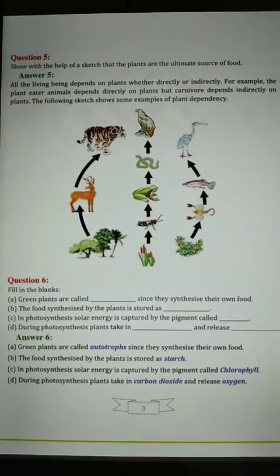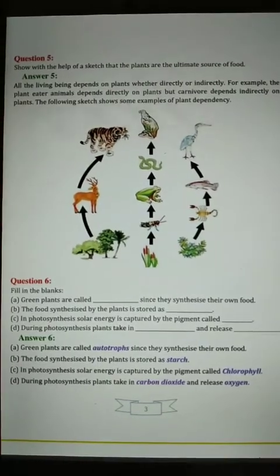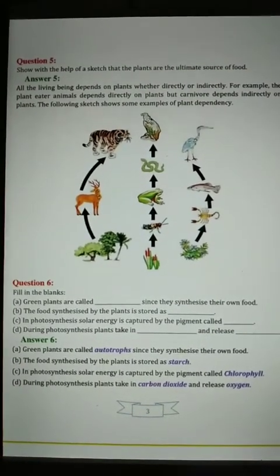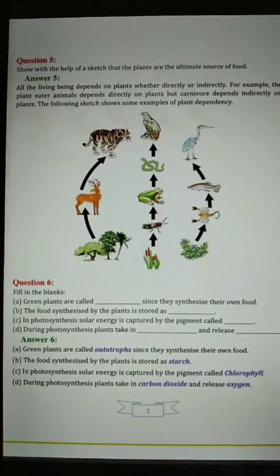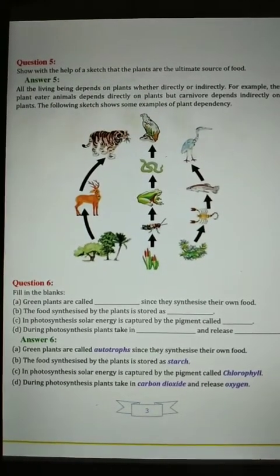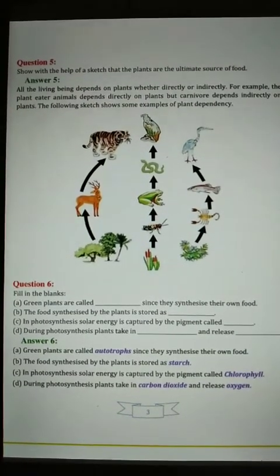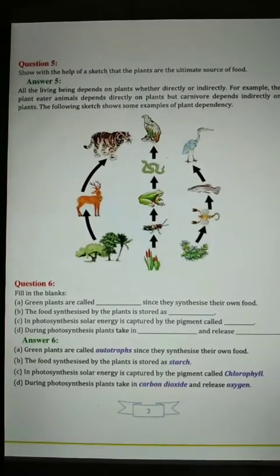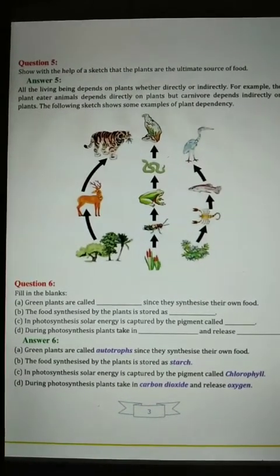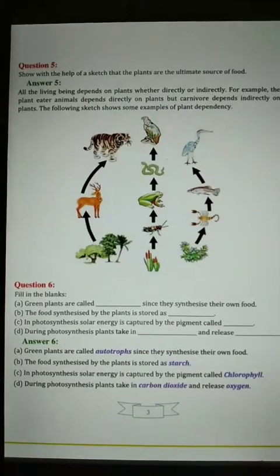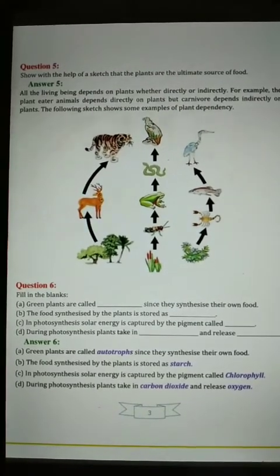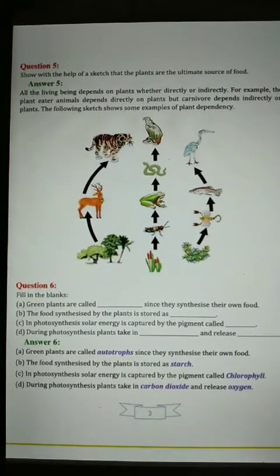Just as in our home we make some dry food to eat later, and we save it, in the same way food is made by the plant and it is stored to eat at another time, so that food is called starch.